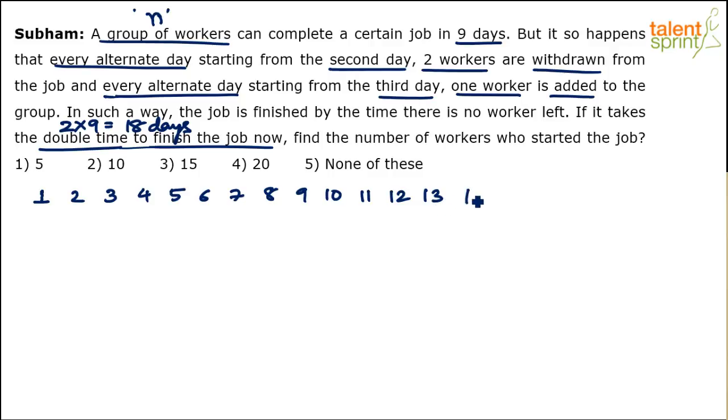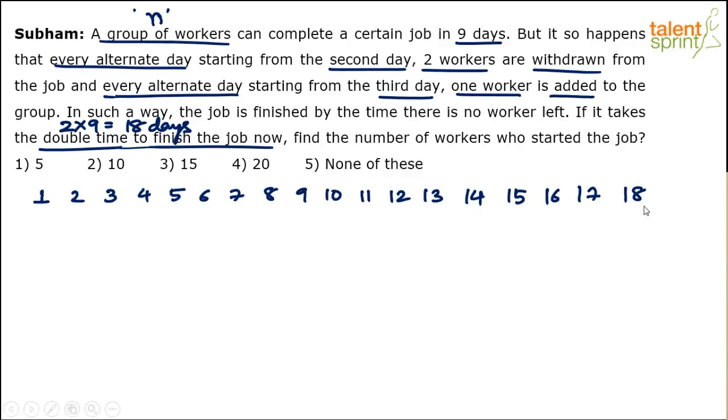It's easy. I mean, I know it looks a little time consuming. Actually it takes some time, but very easy to crack this way. It's like one single step that you need to perform after you have understood the way additions and subtractions are happening. So these are days, day 1 to day 18, right? 1, 2, 3, 4, 5, 6, 7, 8, 9, 10, 11, 12, 13, 14, 15, 16, 17, 18.